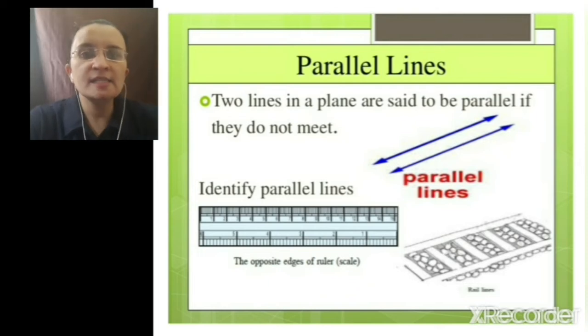The distance between two parallel lines remains the same. कभी भी वो distance कम या ज़्यादा नहीं होता. The distance between parallel lines remains the same.